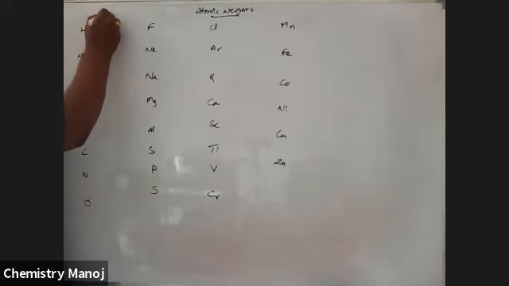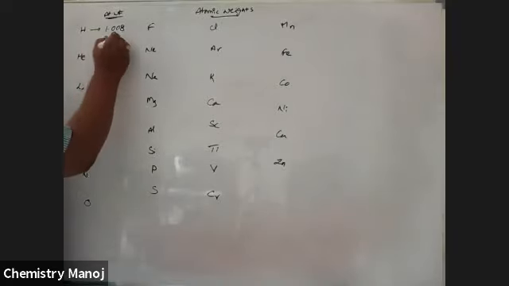So we must know the atomic weights of each and every element. Hydrogen, its atomic weight is equal to 1, in particular 1.008. It is a fractional value because of the isotopes of hydrogen: protium, deuterium and tritium, because of those mass numbers.